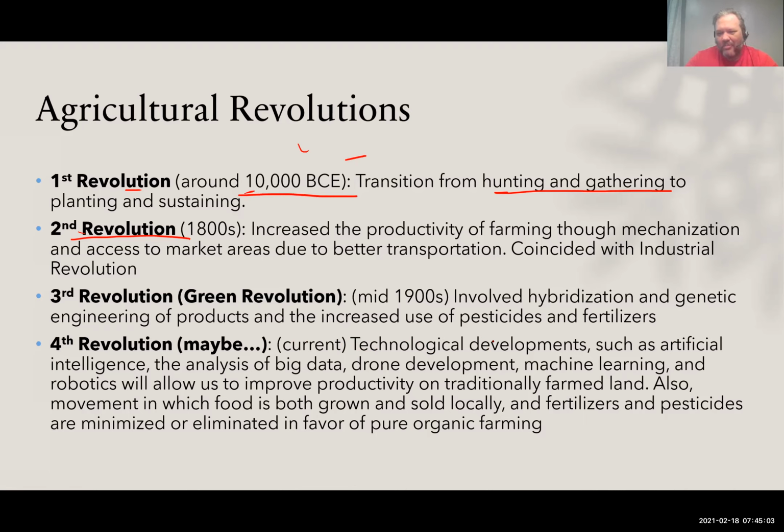The population from Unit Two is going to keep growing. We think it'll cap out around 11 billion, and so we're going to need more food. Hopefully this fourth revolution will let us sustain ourselves, in both population and in a sustainable way that doesn't harm the environment too badly.